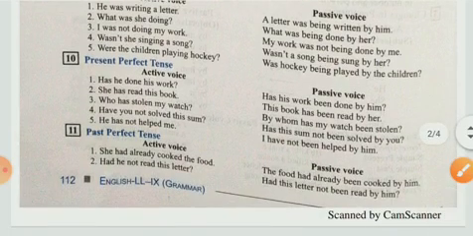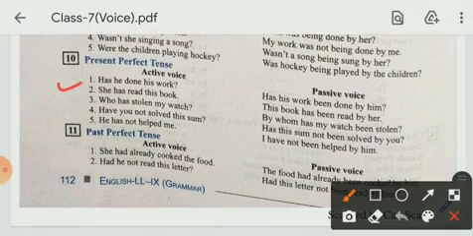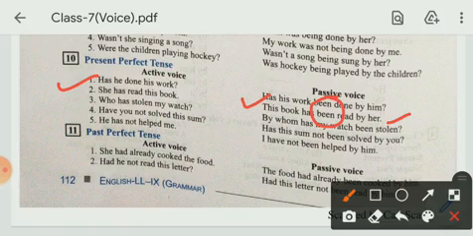Yes, now present perfect tense. Has he done his work? Has his work been done by him? She has read this book. This book has been read by her. The word been gets added when you change active to passive.